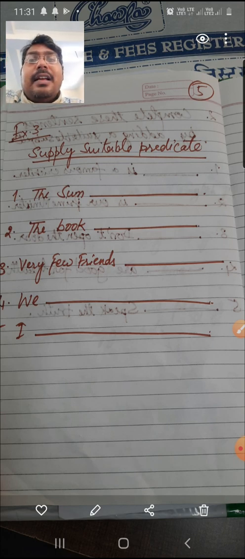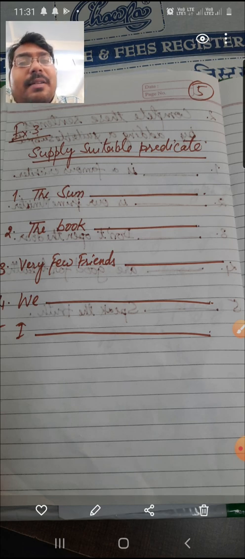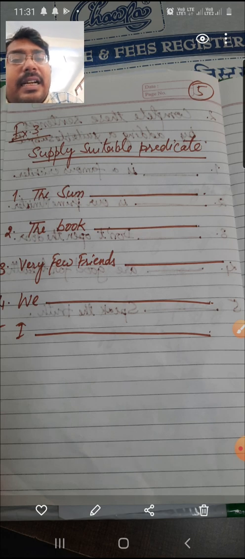One student mentioned it in today's class. So in this way you can complete it, like we are the students of Army Public School Fatehgarh. Like we are playing cricket. You can complete this sentence by supplying a suitable predicate, but keep in mind the appropriate verb that will satisfy the subject.